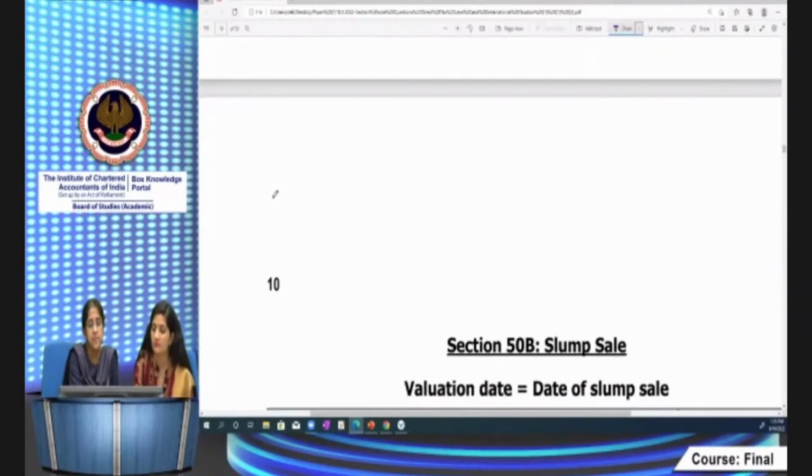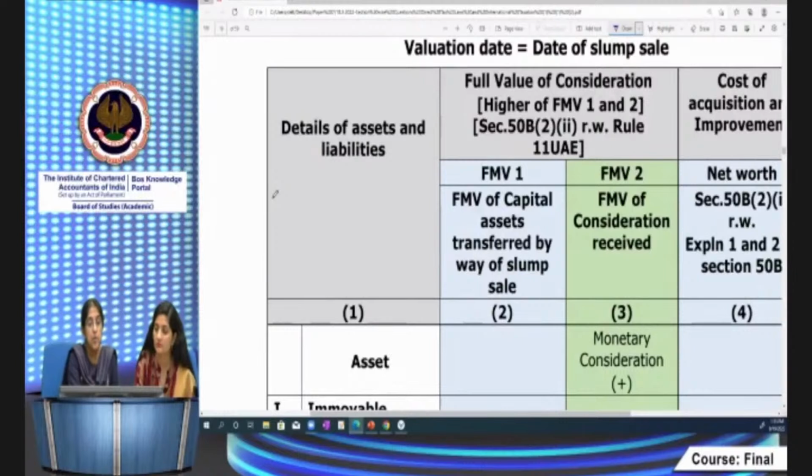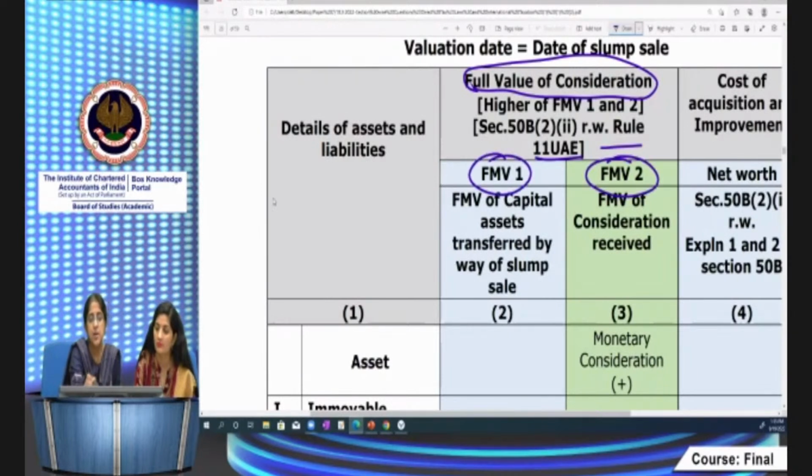This is also good. Now we come to full value of consideration. This is where rules have been specified now. Rule 11UAE has been specified. Full value of consideration, how to determine: it's the higher of FMV1 and FMV2. And for that, some values have been prescribed by the rules. You have to take specific values for certain assets. Whereas for cost of acquisition, what we saw as net worth, there again some values have been given, like WDV for depreciable assets. For goodwill, it is nil. For 35AD assets, it is nil. And for other assets, it's book value. There again, values have been prescribed.